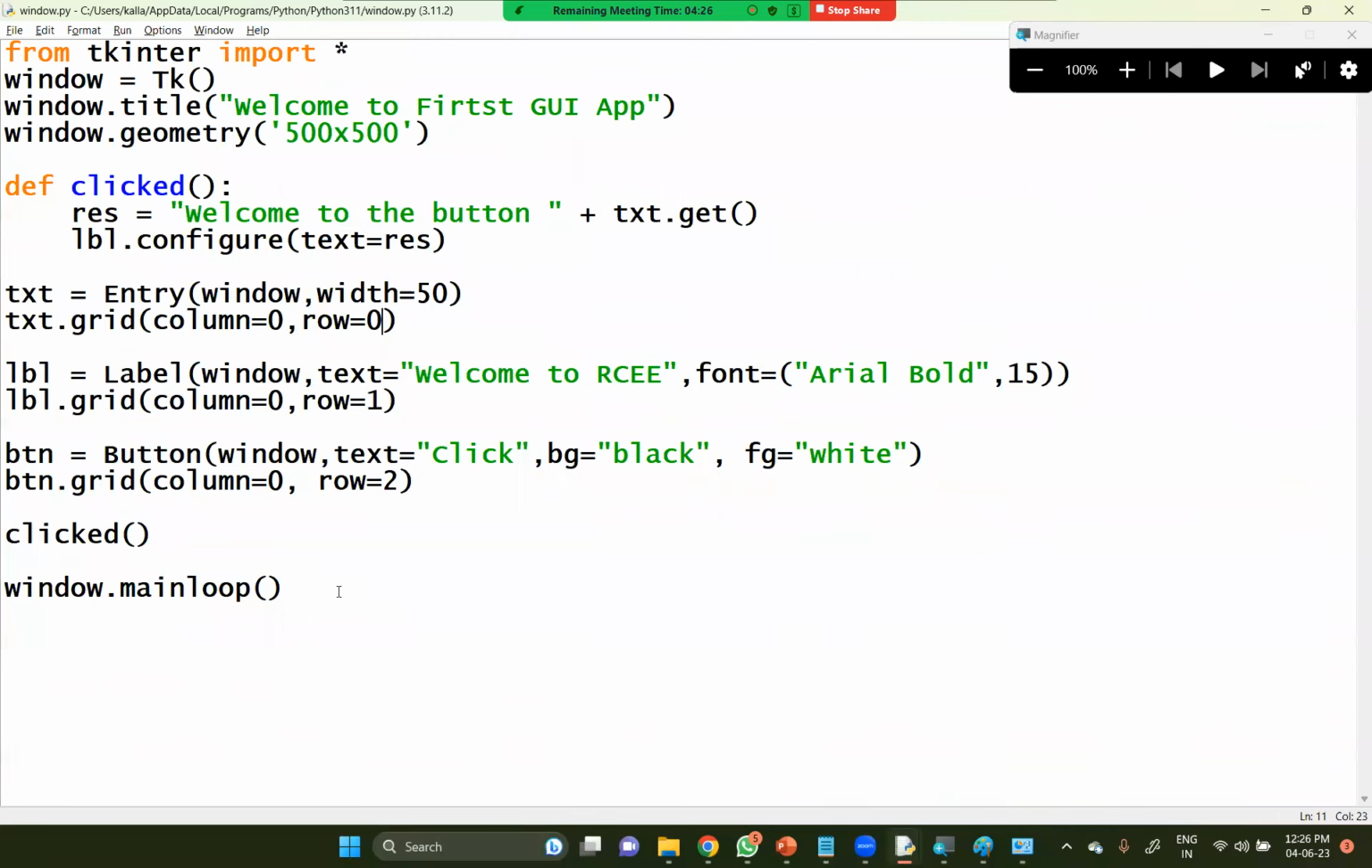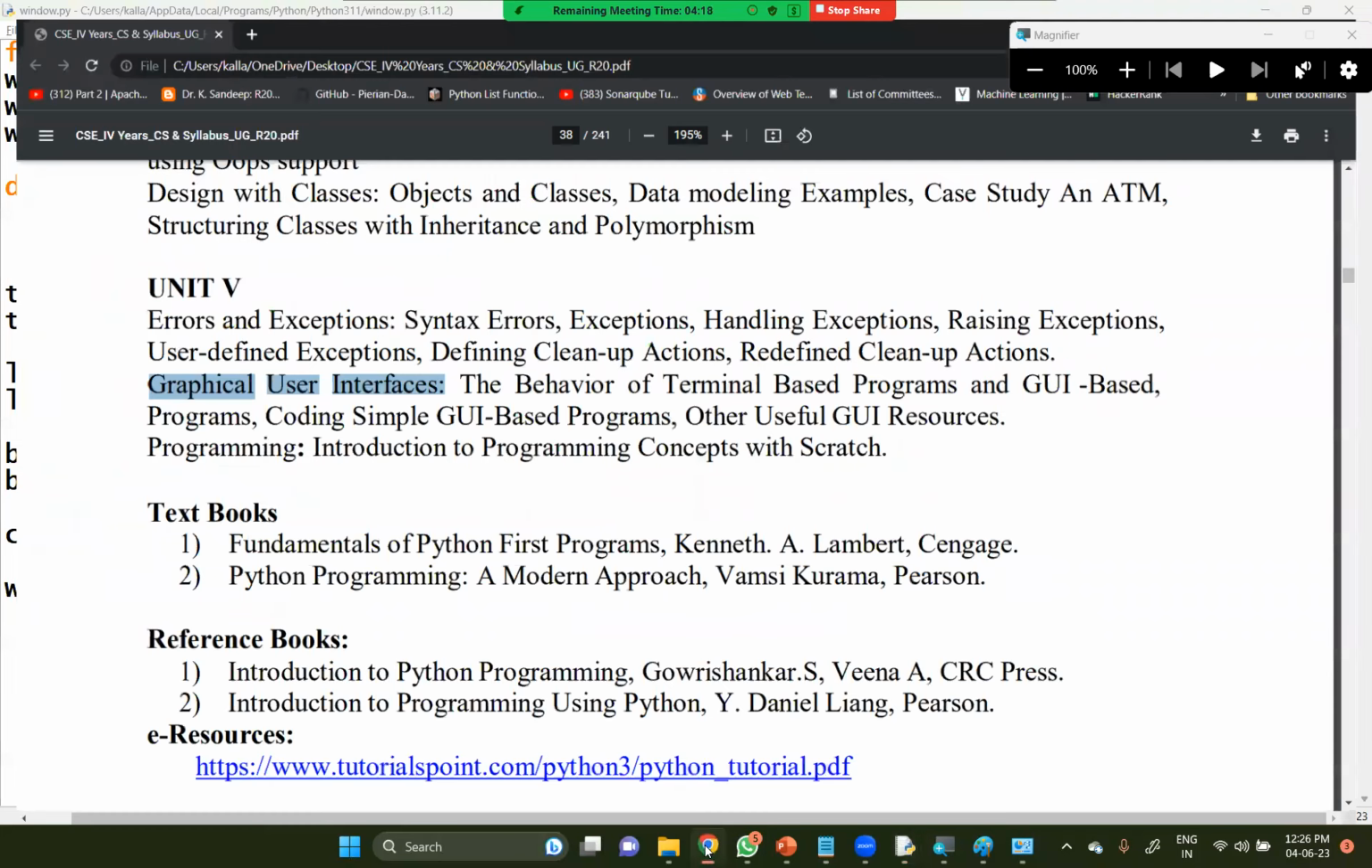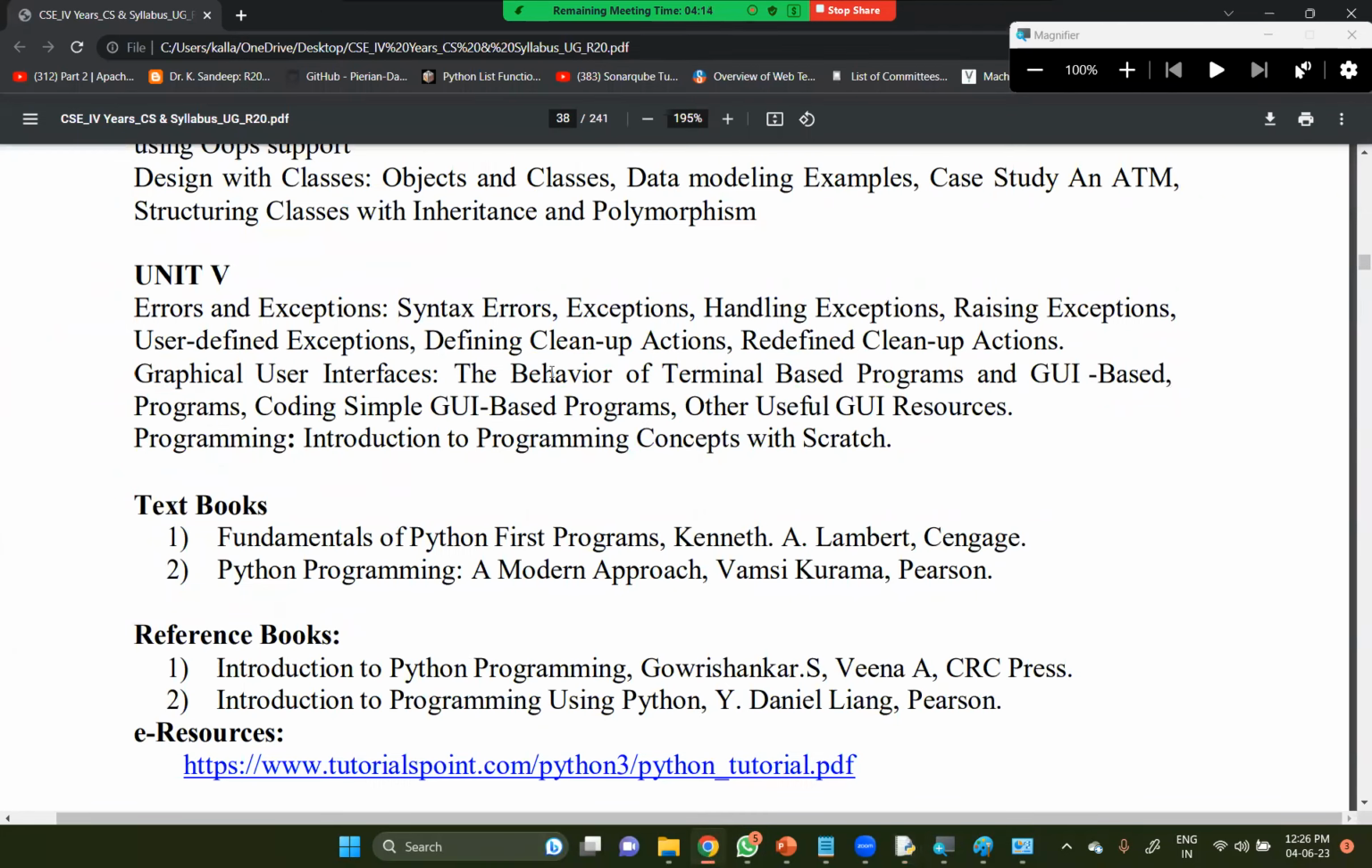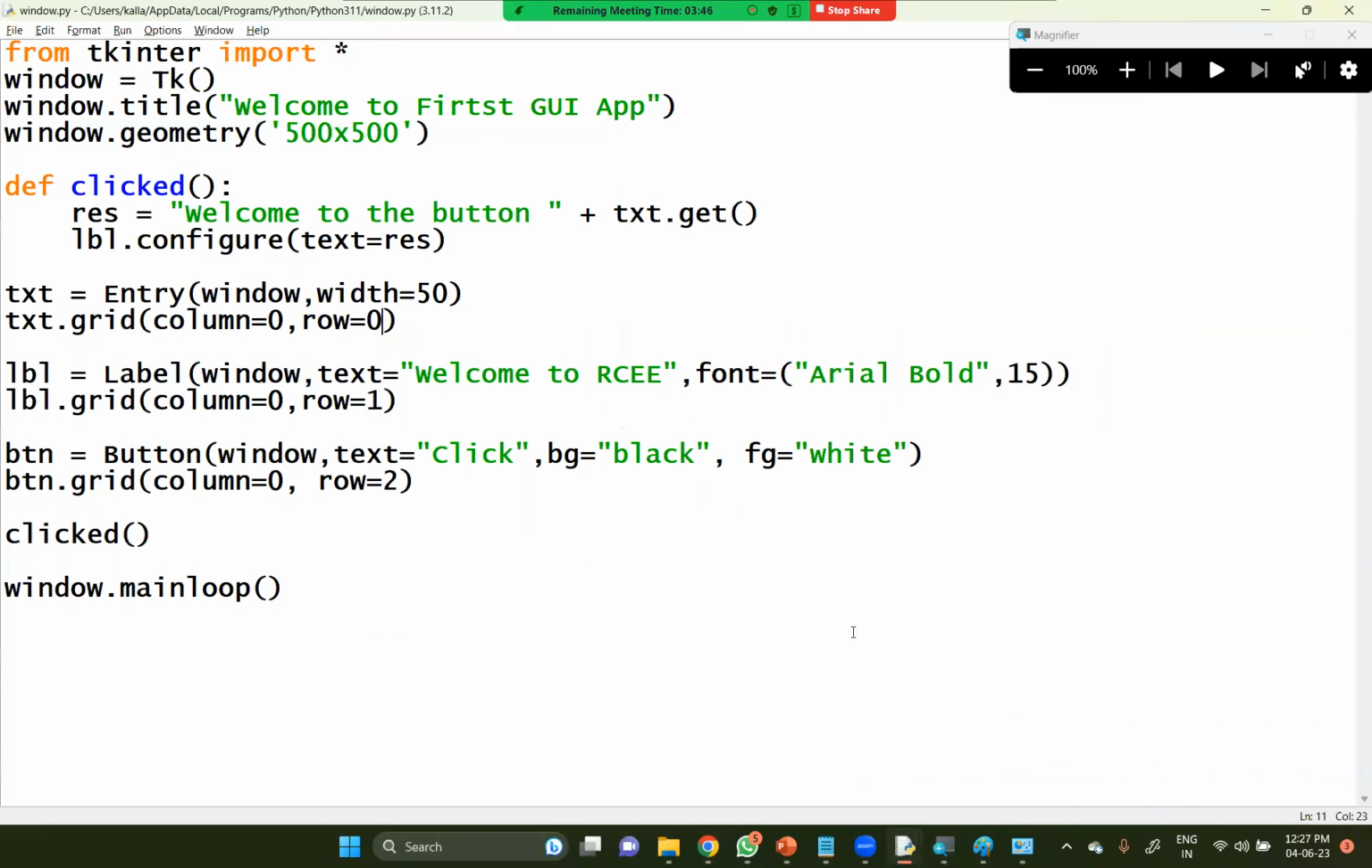So this is the way you can improve the items here. These are the things I would like to specify in terms of graphical user interface. You can see how GUI based programs behave. What programs are you trying to write? Coding simple GUI based programs. I'd like to give you simple GUI based programs by tomorrow, probably in the classroom, displaying some information in a proper way. So GUI based issues are supposed to be taken something like this.